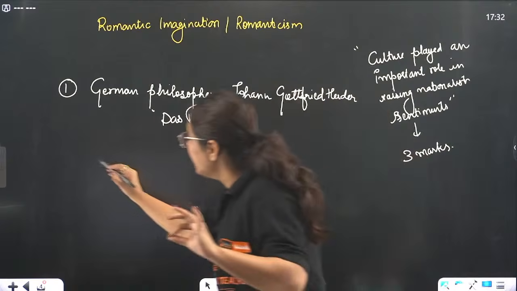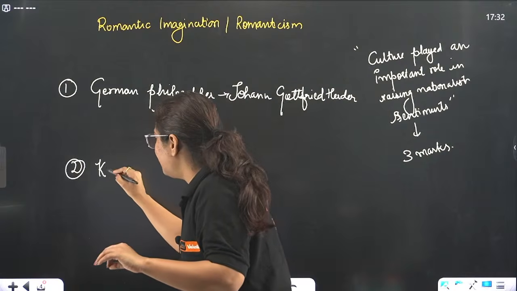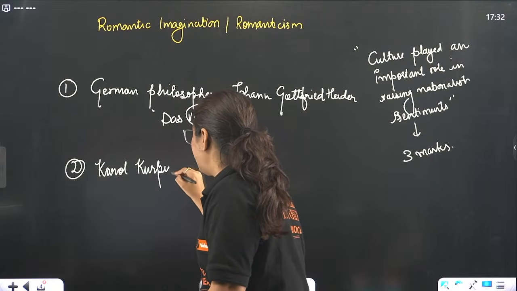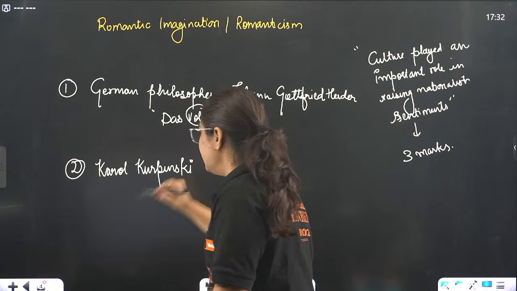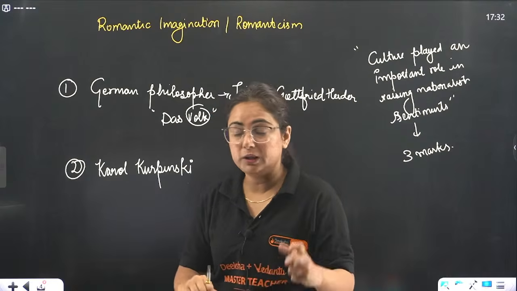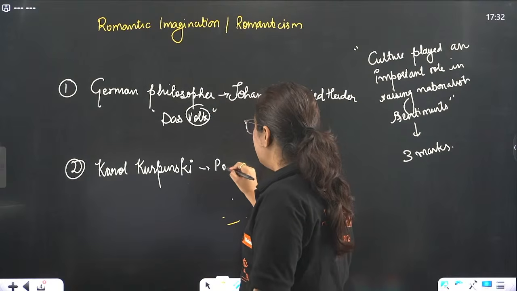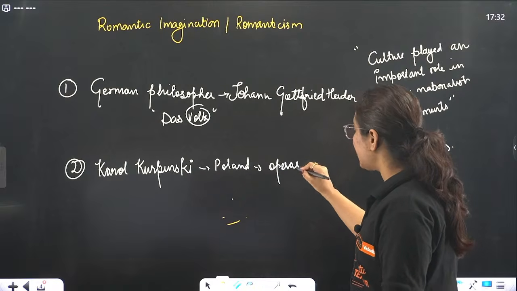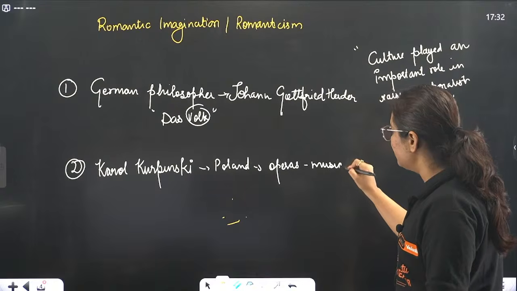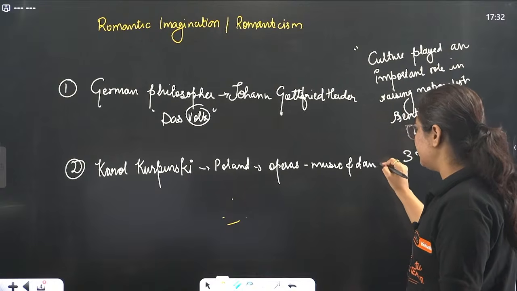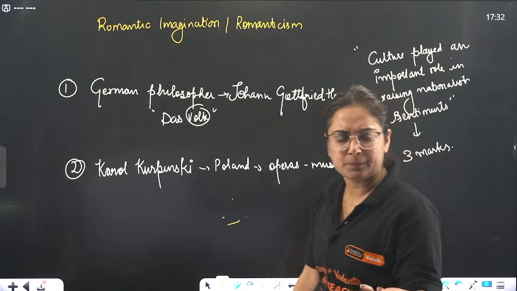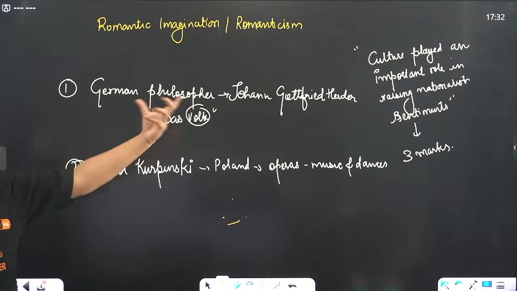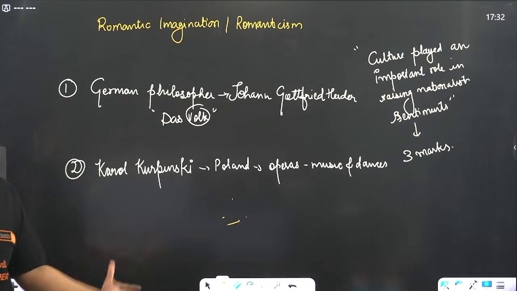Okay, the next example is of a person, Karol Kurpinski. But what did he do? He belonged to Poland. In Poland, he organized operas, and there, with the help of music as well as dance, certain dances were written, the mazurka and all, if you remember. So Karol Kurpinski raised the feeling of nationalism among the common people.